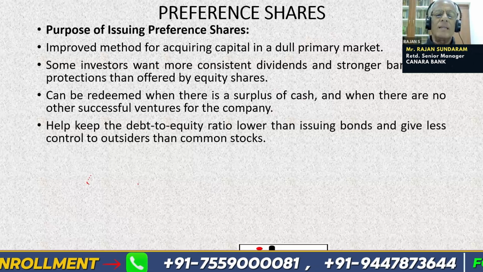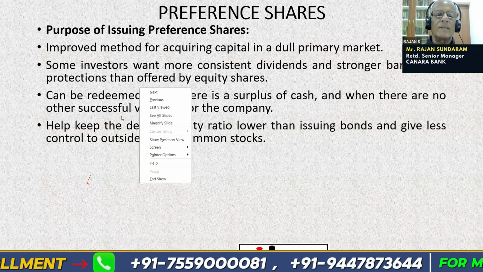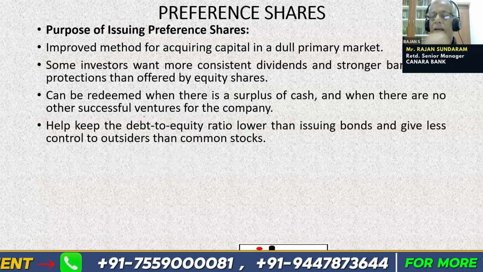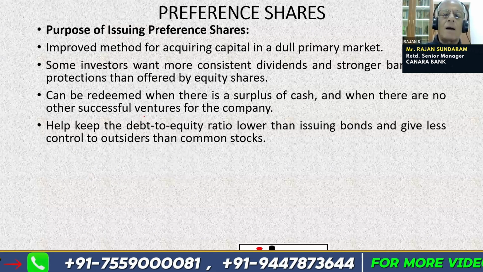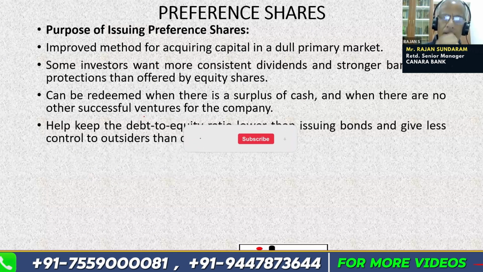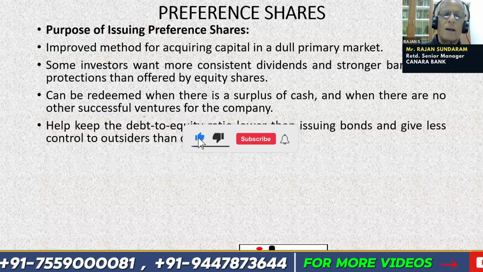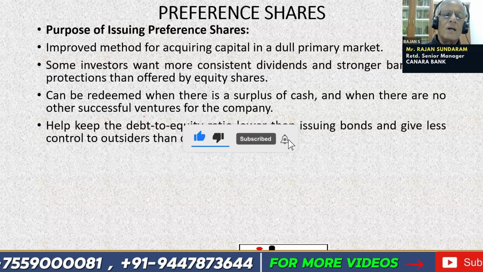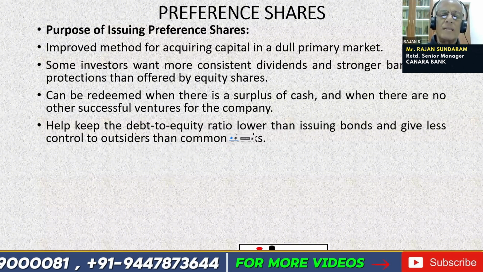They help keep the debt to equity ratio lower. Please note that preference shares are considered as debt, not as equity. Only equity shares, or common stock, are considered as equity. So preference shares are considered part of the debt, and hence it helps improve the debt equity ratio.